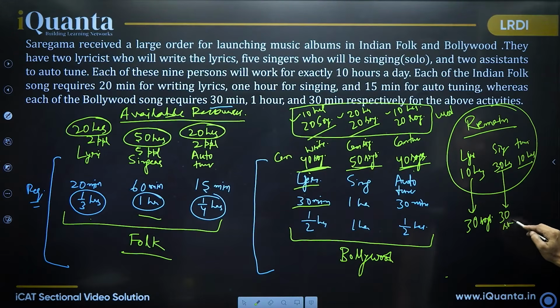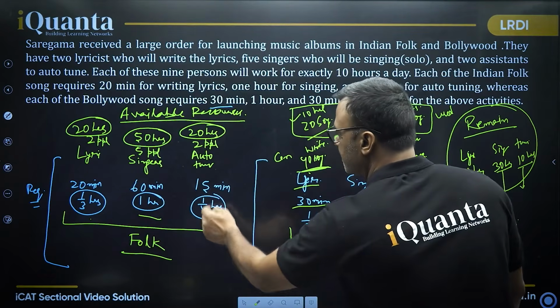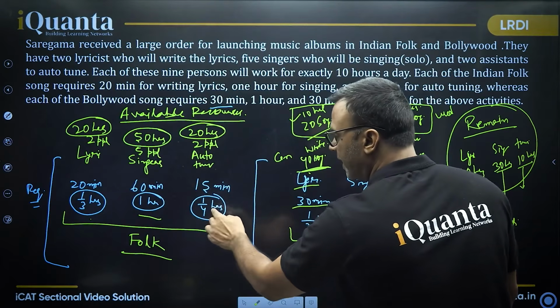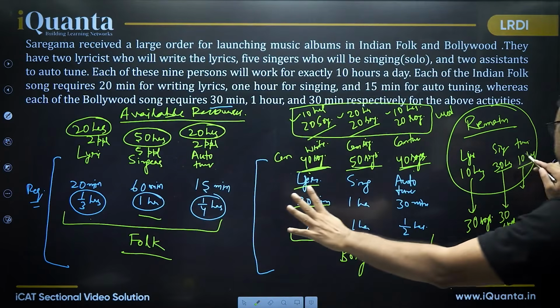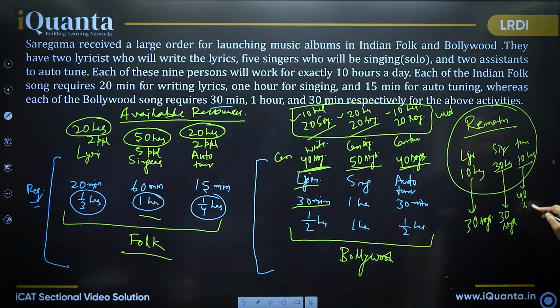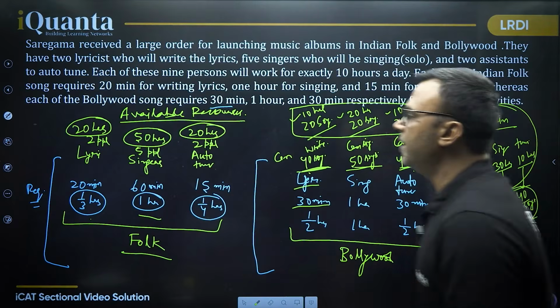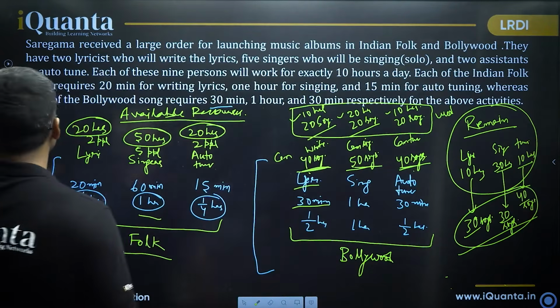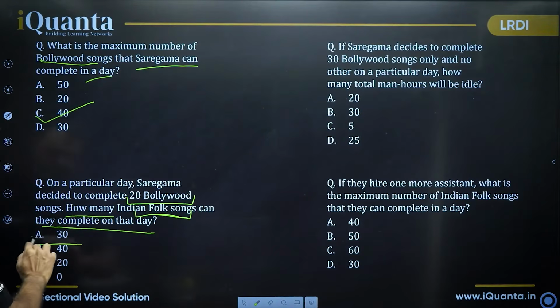Okay, good so far. Auto-tune, I need 1/4 hours for one song. So in 1 hour, I can complete 4 songs. That means in 10 hours, I can complete 40 songs. Wow. So again, the minimum of these 3: 30, 30, 40. That will be the total number of folk songs that you can complete. So 30 folk songs can be completed on that day. So answer to that question is option A, 30.